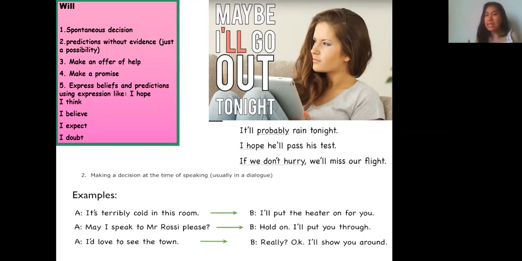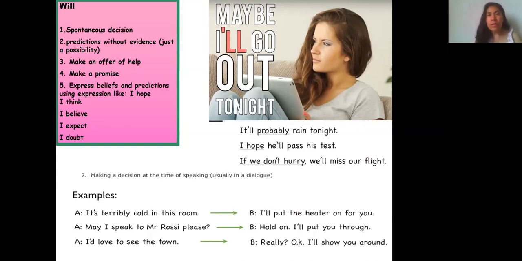It's a possibility, 50-50, but it is not sure. Other expressions are, it'll probably rain tonight. Or, I hope he'll pass his test. If we don't hurry, will we miss our flight? All of them are probabilities, but not sure.